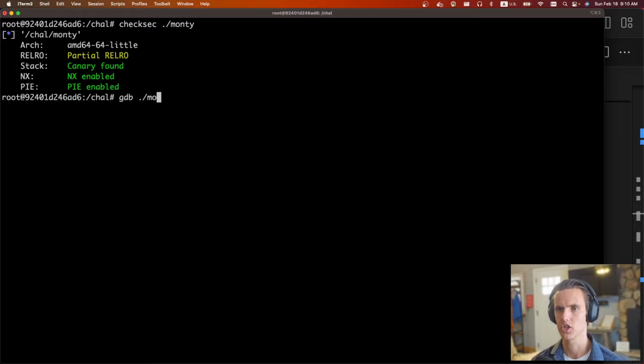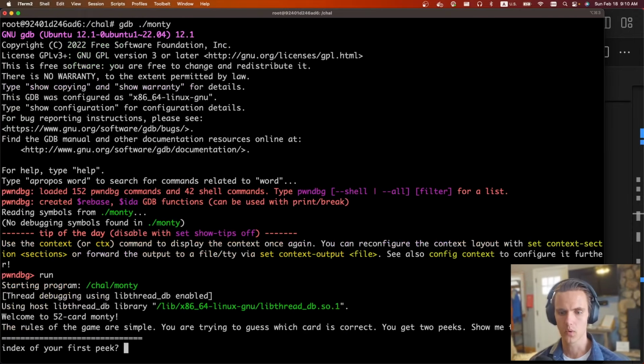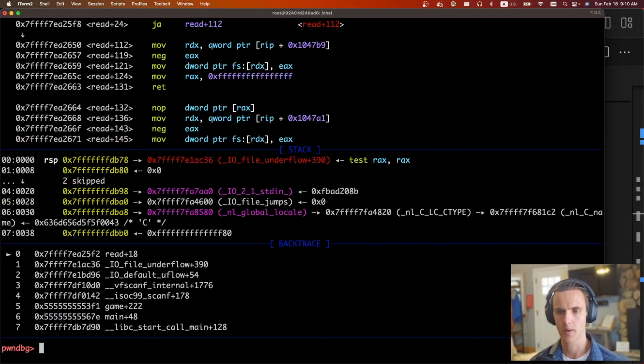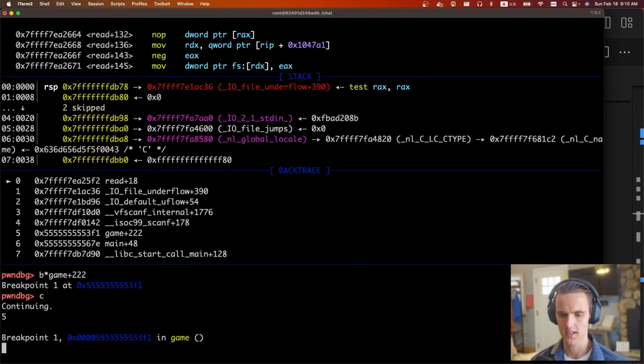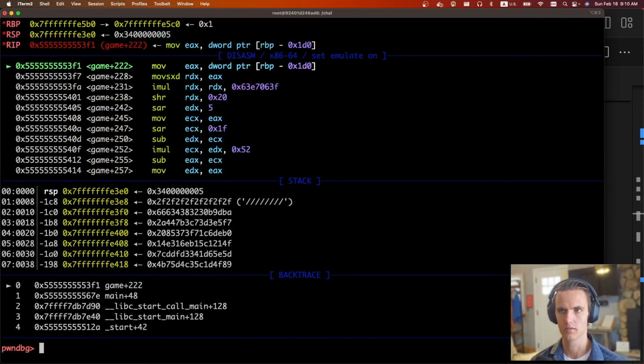So we can load this up in GDB. We'll go to Monty. We'll run it. "Index of your first peek," I'm going to cancel. I'm going to break here just so we can see what the stack looks like. So I'm doing break at game plus 222. We're going to continue, and I'm going to say an index of 5. So now we're back in the game function, and so we can inspect the stack.